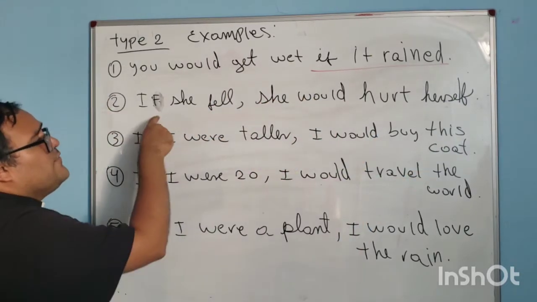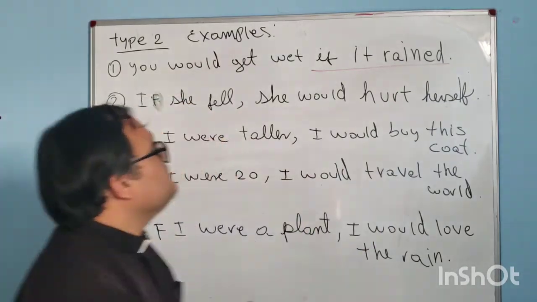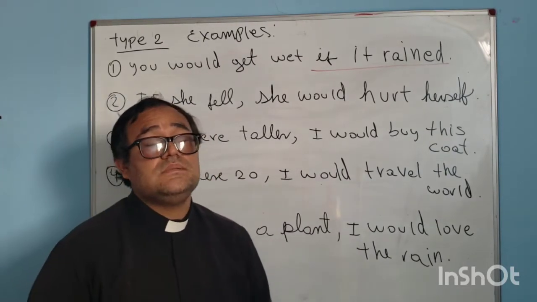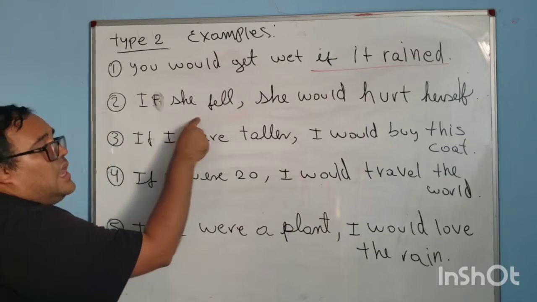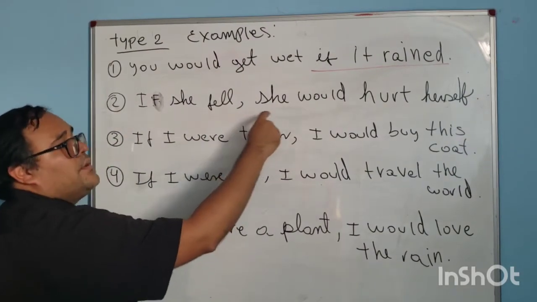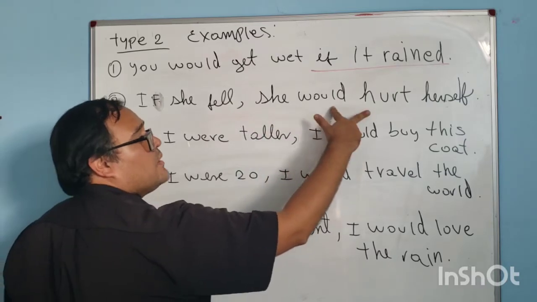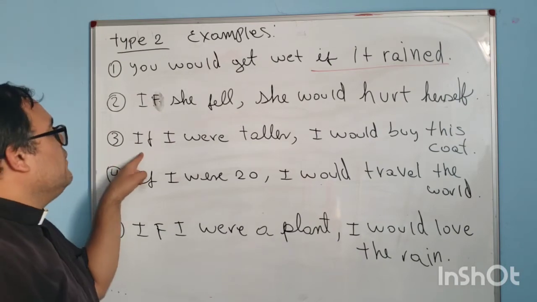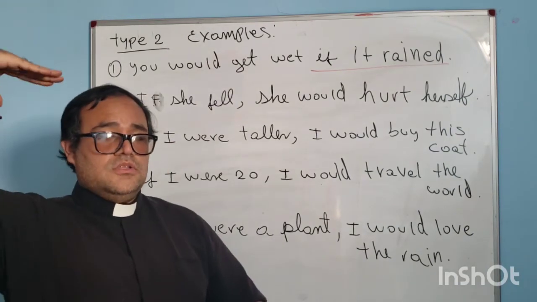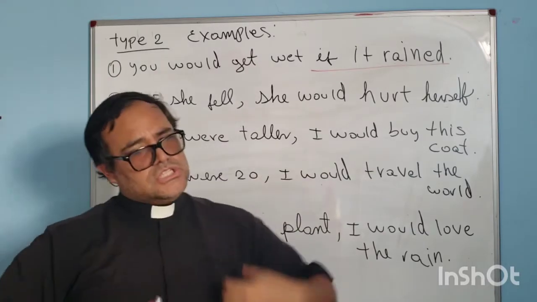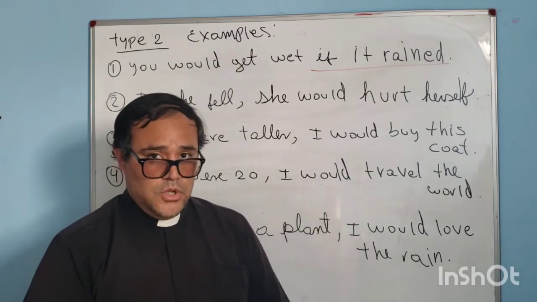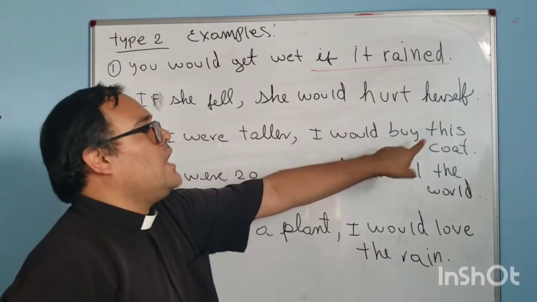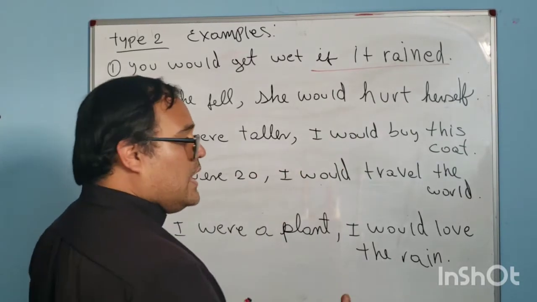Number 2: if she fell, she would hurt herself. How do you translate this in Spanish? It's very easy. Si ella cayera, coma, ella podría golpearse a sí misma. Yes, good. Now, number 3: if I were taller, si fuera más alto, I would buy this coat. Yo podría comprar este abrigo. If I were taller, comma, I would buy this coat.